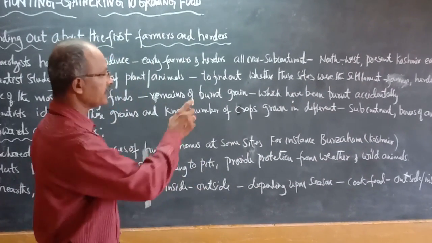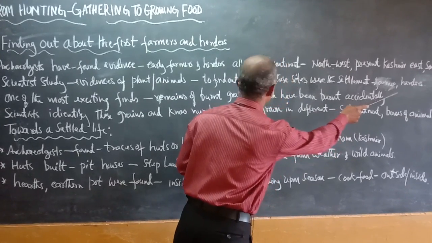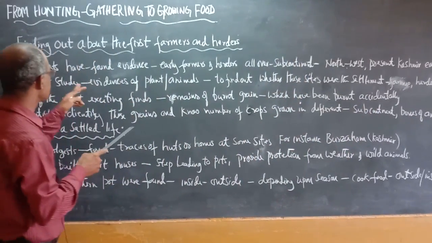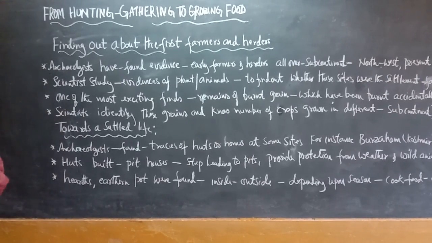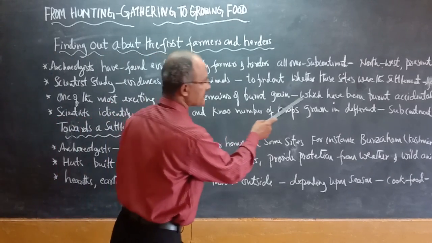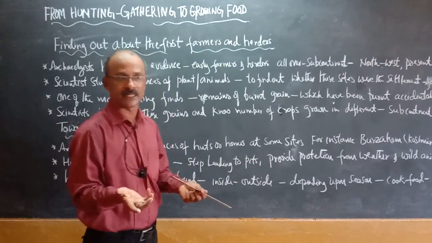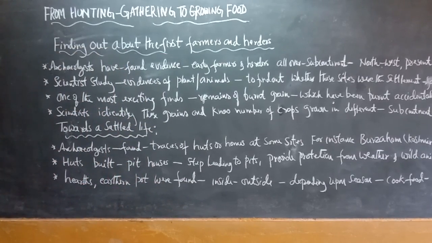To know this, the scientists studied a lot of evidence. One of the most exciting facts in that respect is the burnt grains, which had been burnt accidentally. Anyway, the early farmers used to settle in such places.